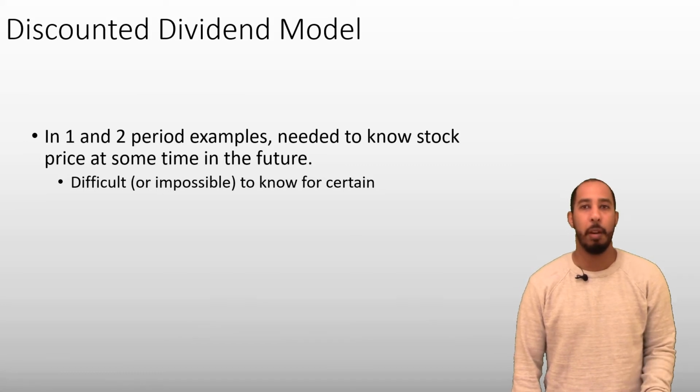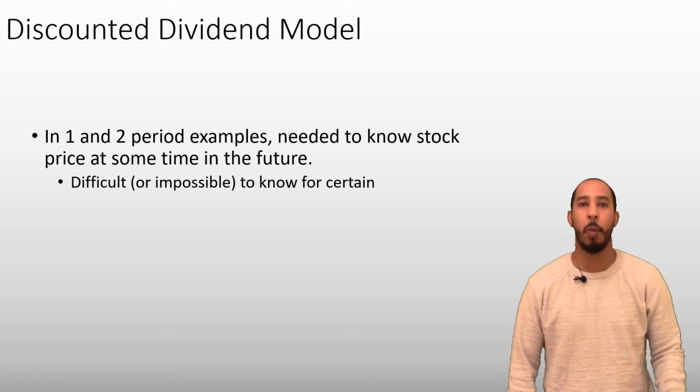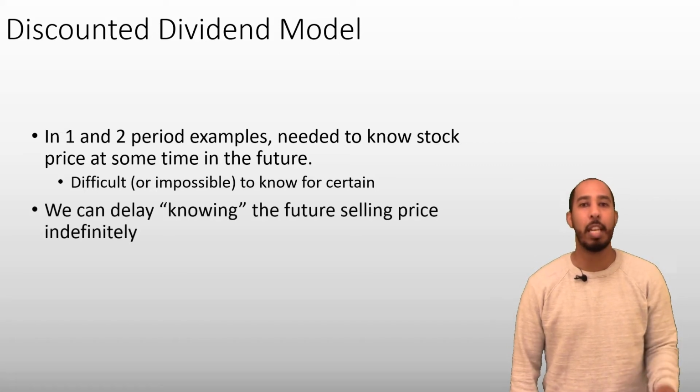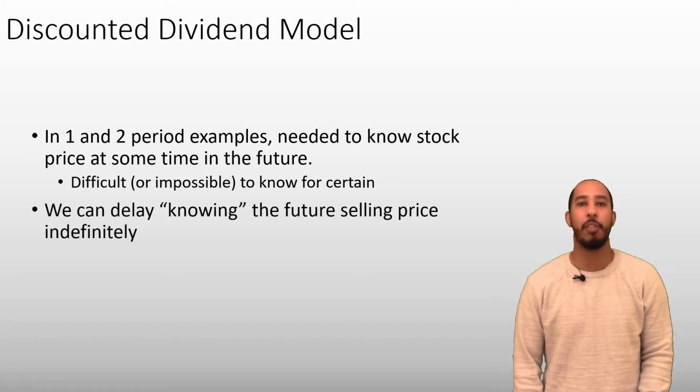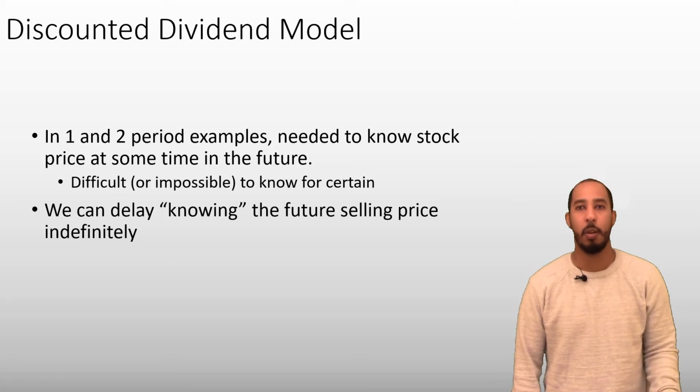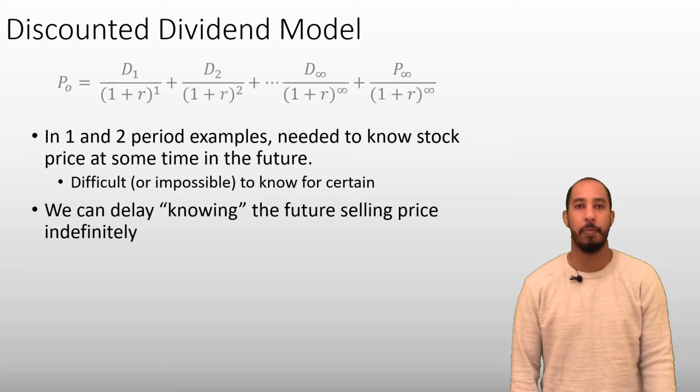But we have a problem there. It would be impossible to know the future price for certain. So it seems like we're stuck. How can we make this work if we don't know what the P1 or P2 is to put on the timeline? Well, we can keep extending those examples. Instead of selling after 2 years, we sell after 3 years, or 4 years, or 20 years, or 100 years. We can extend it all the way out to year infinity.